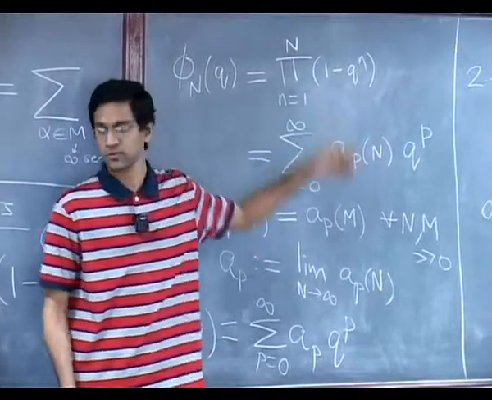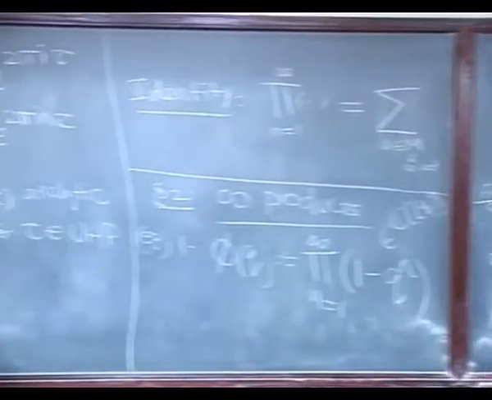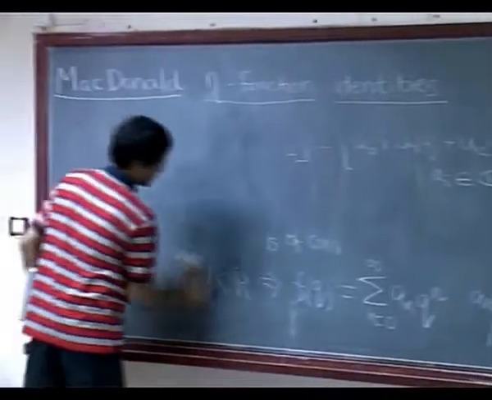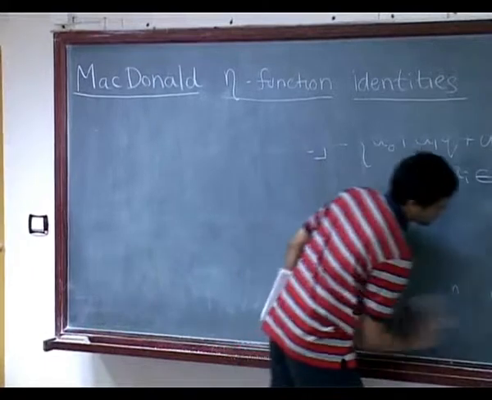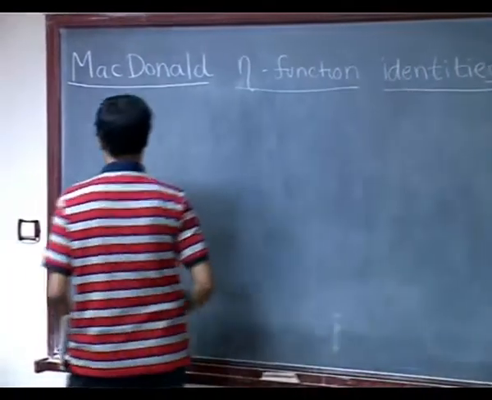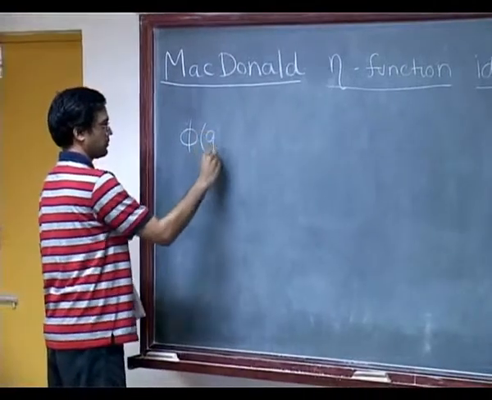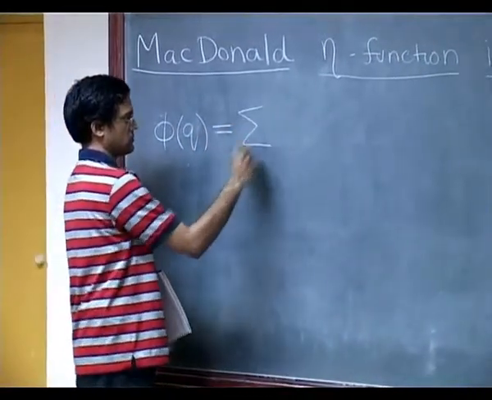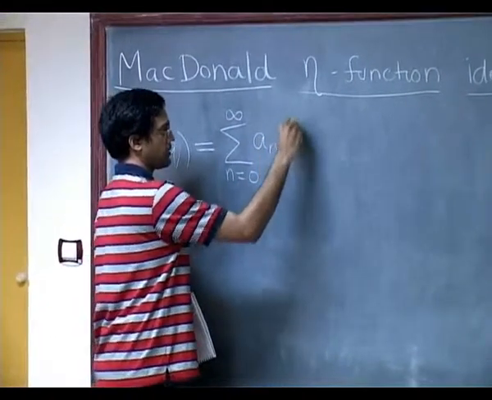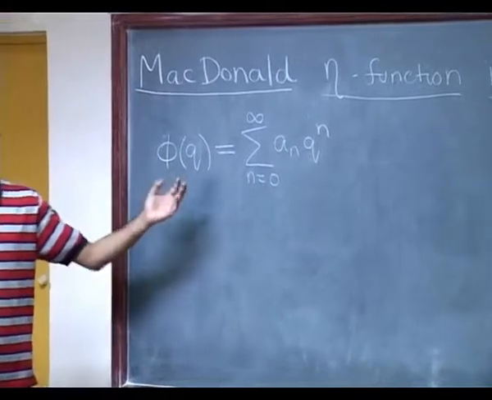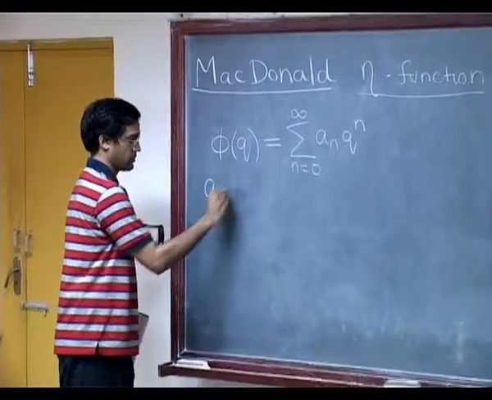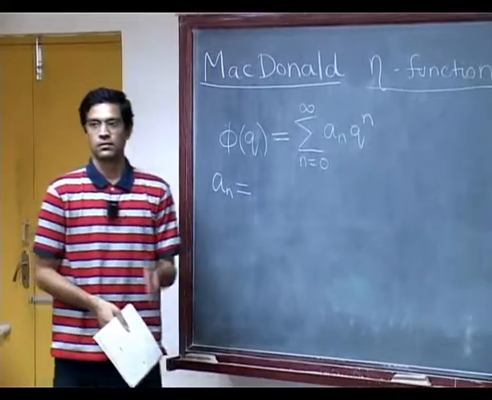So let's come back to this original function phi of q and ask, what do its coefficients compute? So phi of q is the sum, n going from 0 to infinity, of a_n q to the n. It's the infinite product with 1 minus q to the n's in it. So now the question is, what is a_n here?